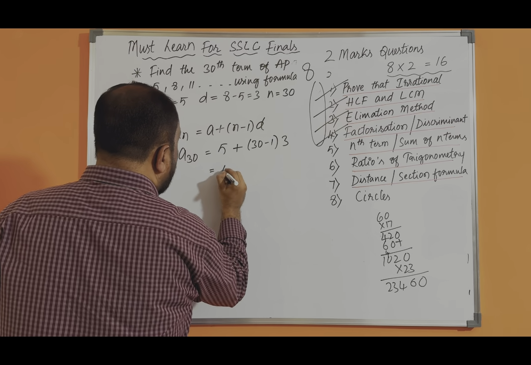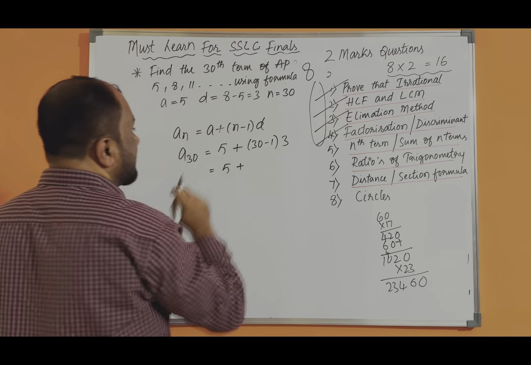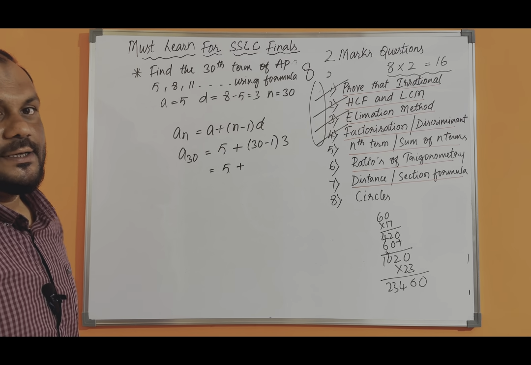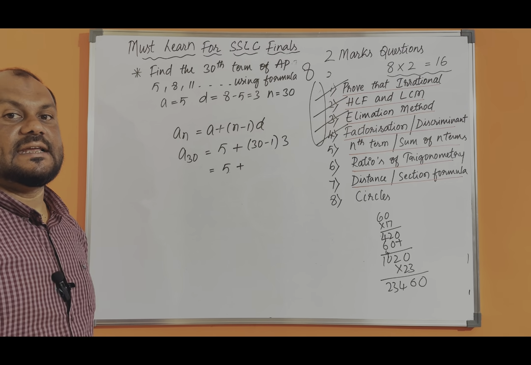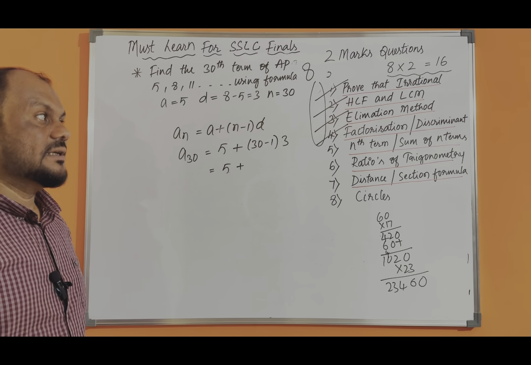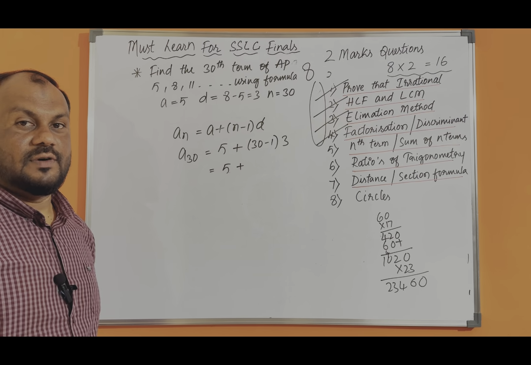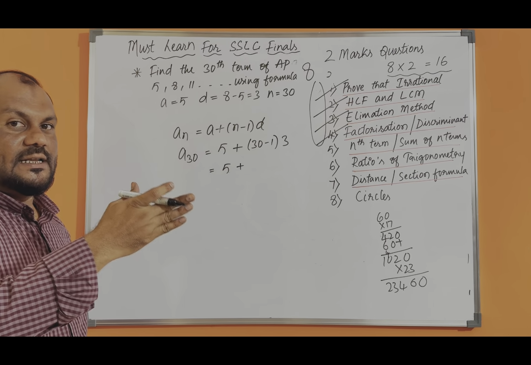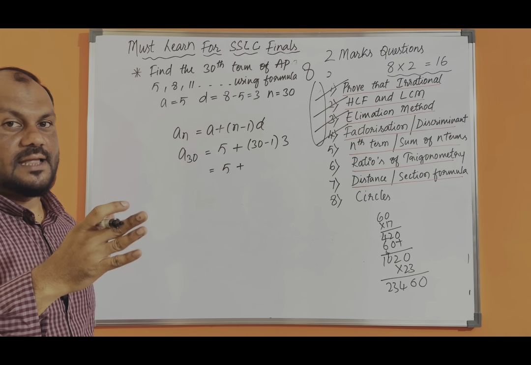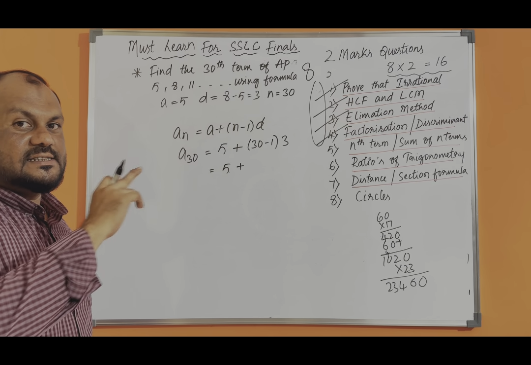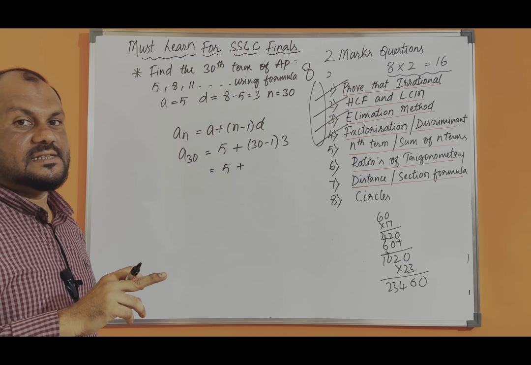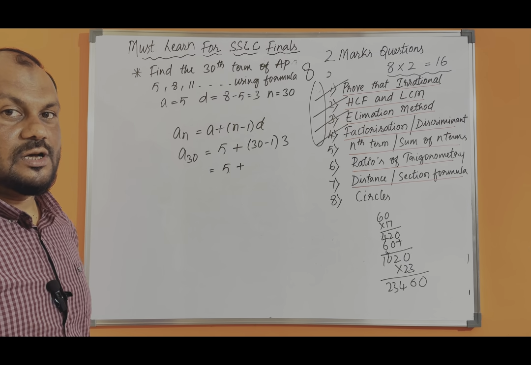So first 5 as is plus 30 minus 1, 29, 29 into 3. It is difficult to tell the answer very fast. See, just split 29 into two things. 20 plus 9. 2 threes are 6, so 60. 9 threes are 27. 60 plus 27 is how much? 87.